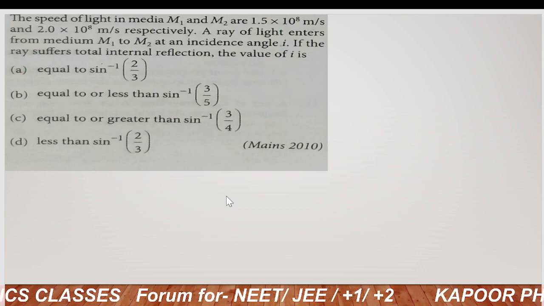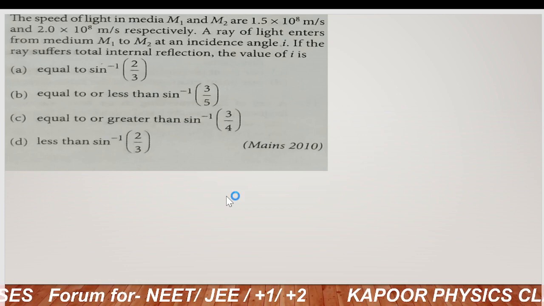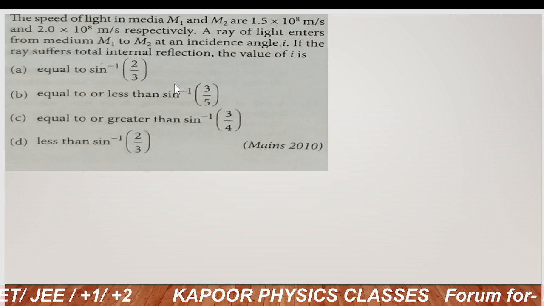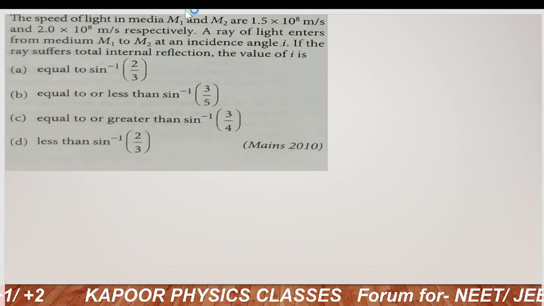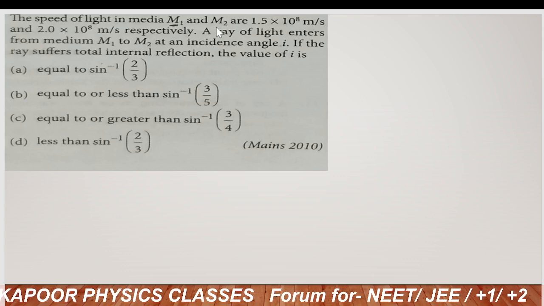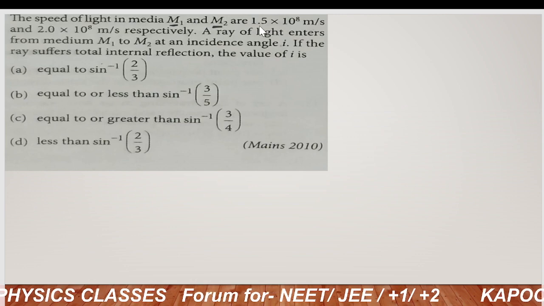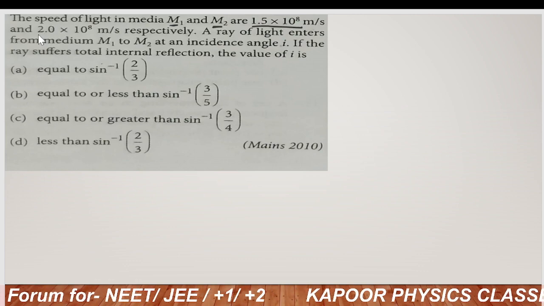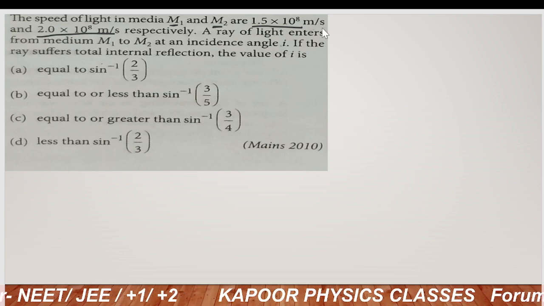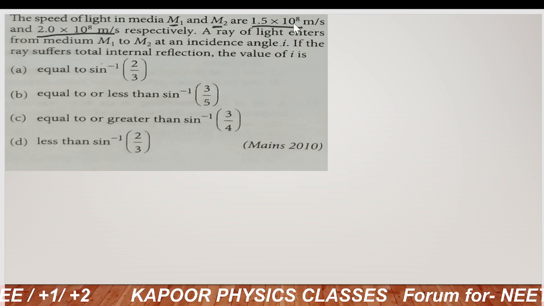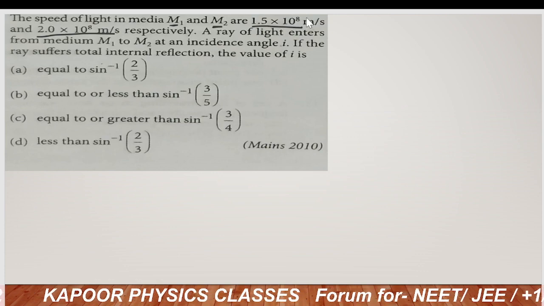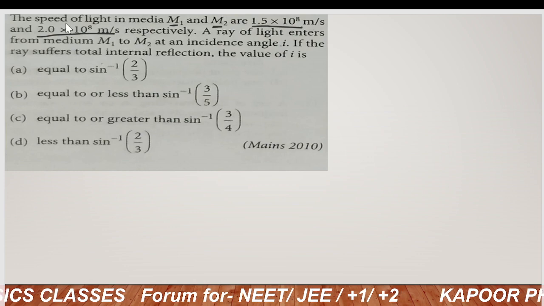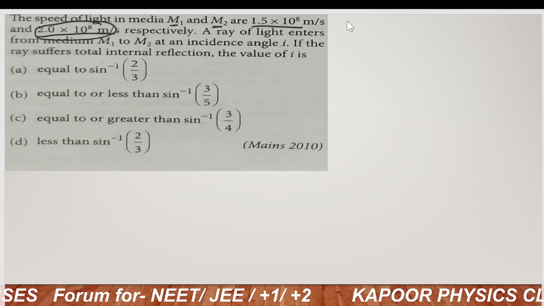Yes, this question is quite important, so now let's do it. According to this question, what is given? The speed of light in medium 1 and medium 2. We have two mediums, medium 1 and medium 2, M1 and M2. The speed of light in medium 1 is 1.5 into 10 raised to power 8 meter per second, and in the other medium it is 2 into 10 raised to power 8 meter per second. Keep in mind that the medium in which the speed is lower will be the denser medium, and the second medium M2 will be the rarer medium. In the rarer medium the speed is higher.